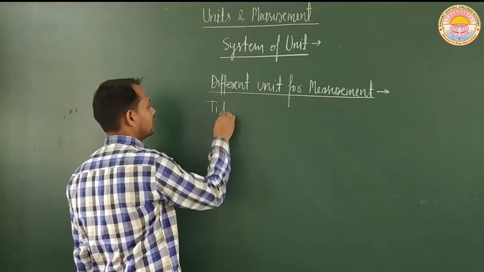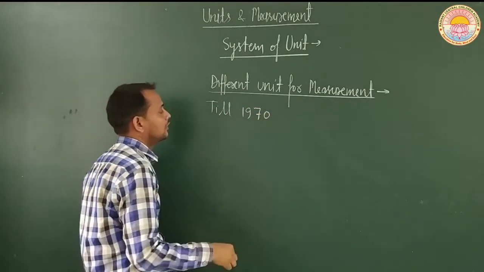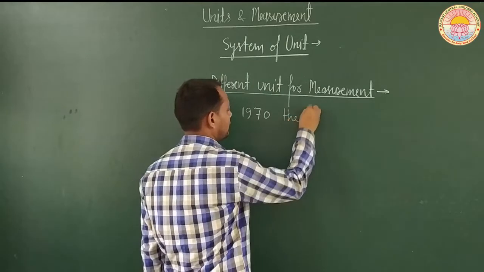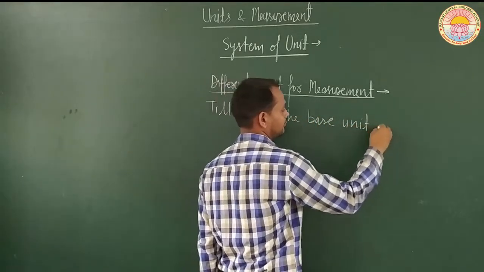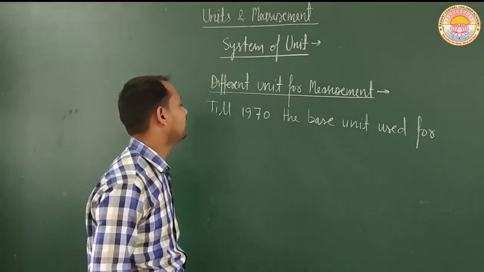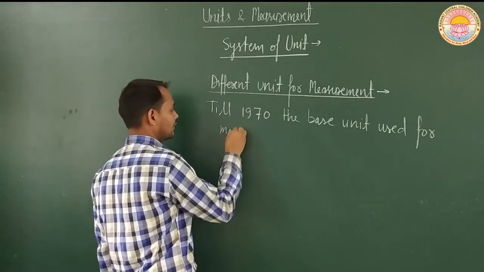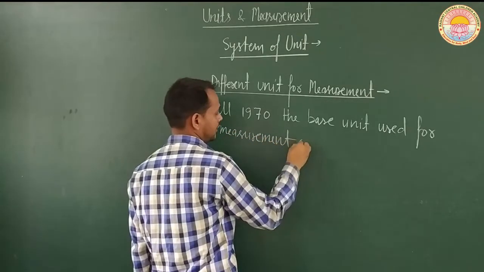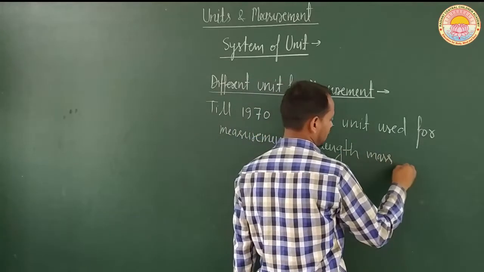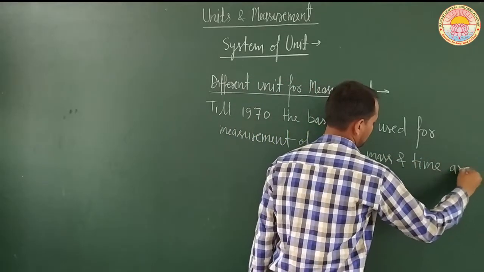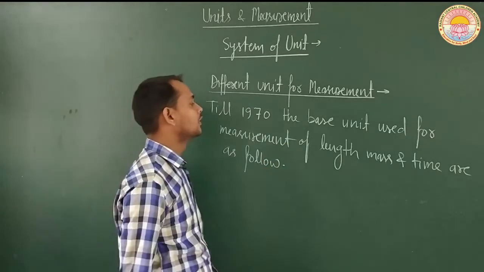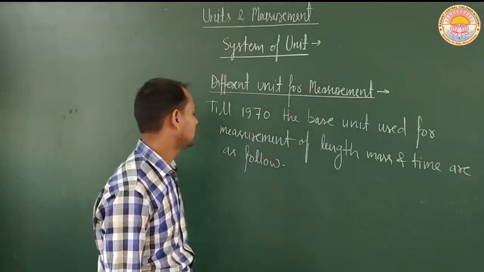So, till 1970, the base units used for measurement of length, mass and time are as follows. What were the base units we used till 1970?